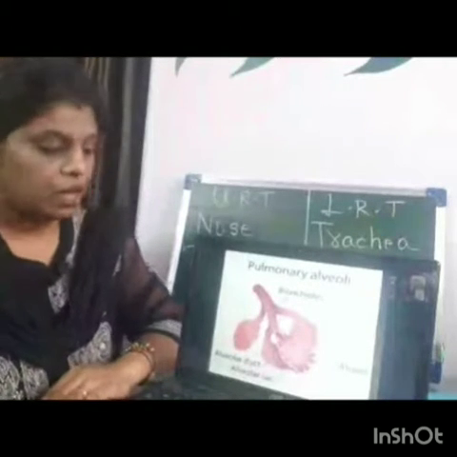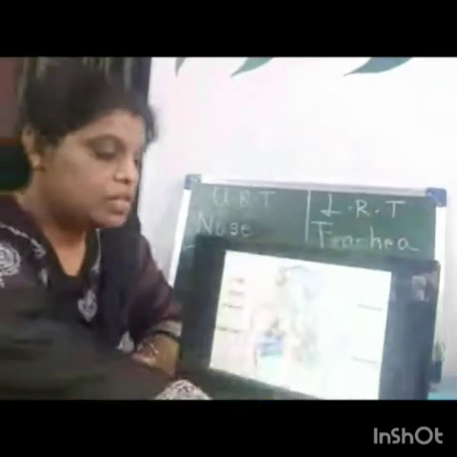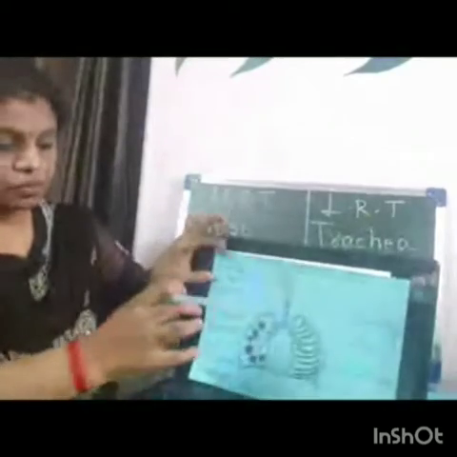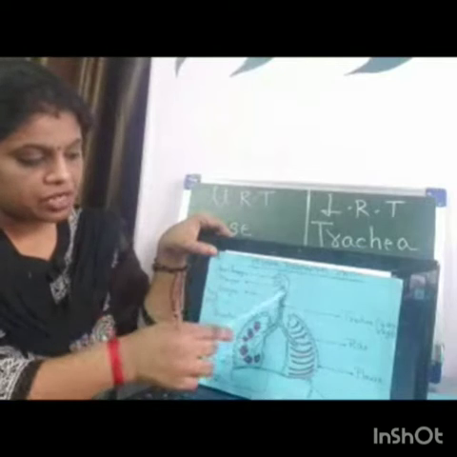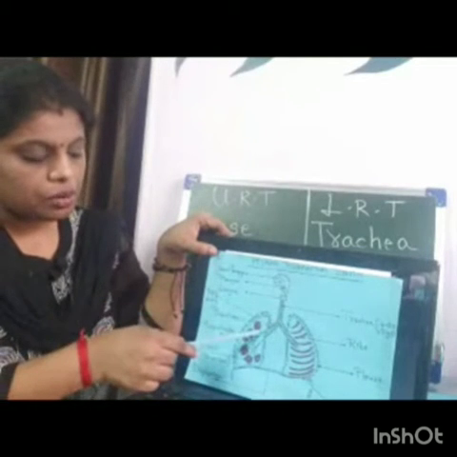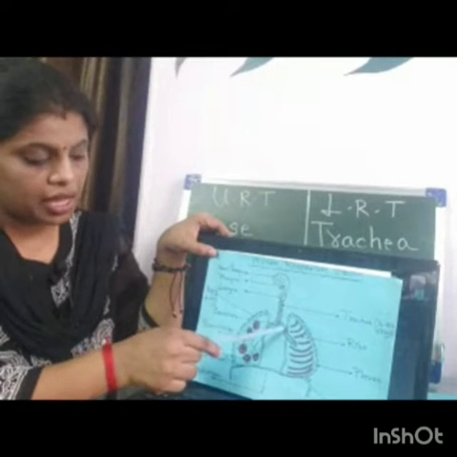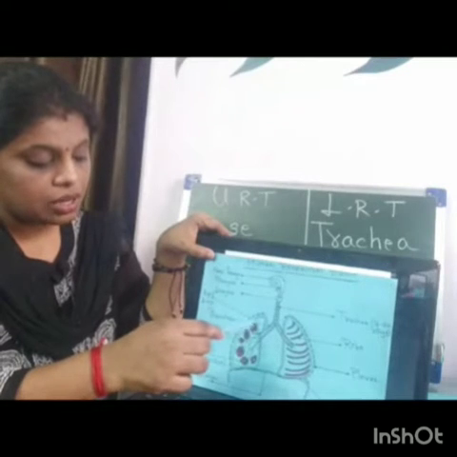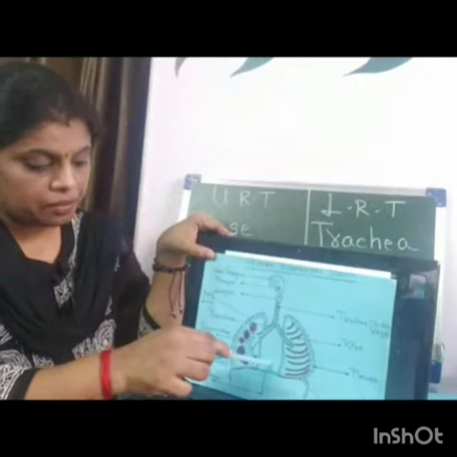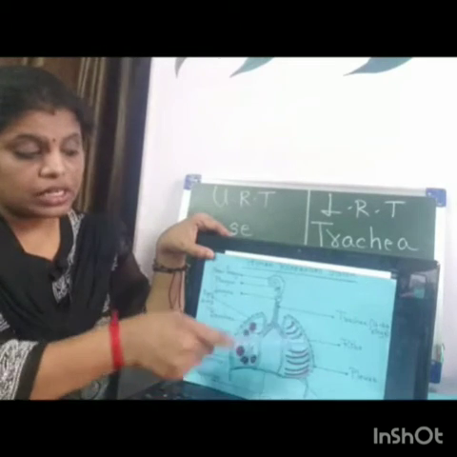Now this is what we have studied. Just have a look up till now, then I'll go ahead. Nasal passage, pharynx, larynx, trachea, bronchus, bronchi or bronchus, one bronchus, two bronchi, bronchioles, many bronchioles, branches, air sac, alveoli. Now the outer layer of the lungs and the main organ, that is lungs.